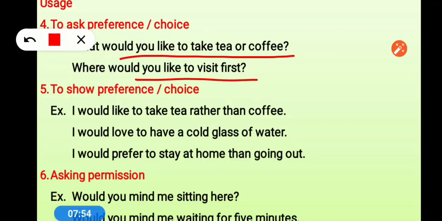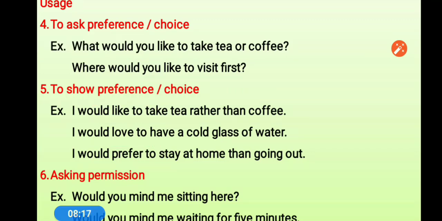So this way we give choice, and for giving the answer to the choice, to show the preference, we again use would, like I would like to take tea rather than coffee, I would like to have a glass of cold water, or I would love to have a glass of cold water, I would prefer to stay at home rather than going anywhere. So this way we use like, love, prefer for showing our preference or choice.